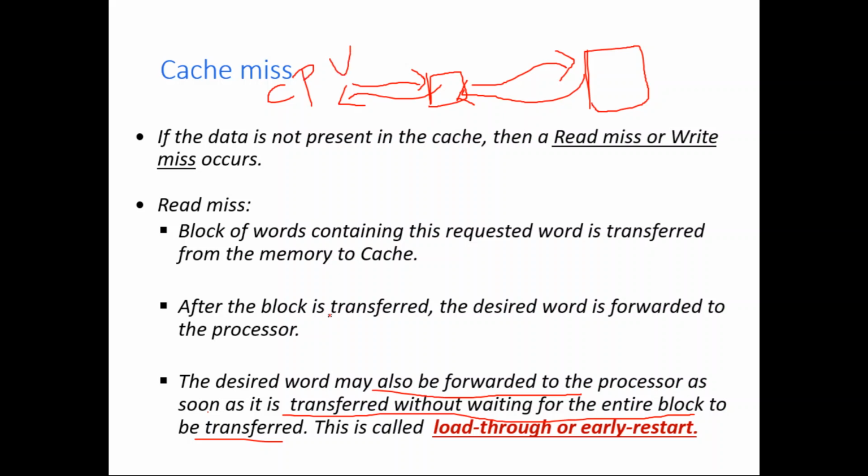But the second case says you may also follow the load through or early restart policy. What does it mean? The CPU asks for some content that is not available in the cache. Now the memory circuitry unit will check for that content. Once that word is available, just send that word to the processor, so that the processor gets the content immediately.